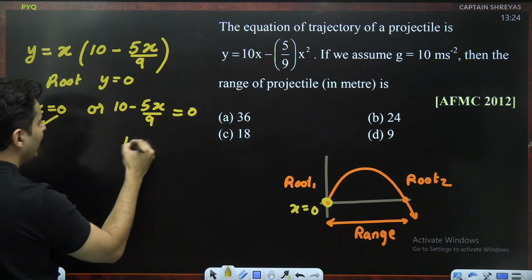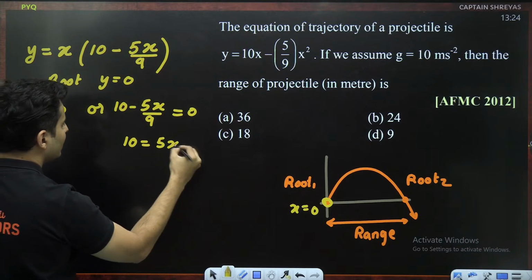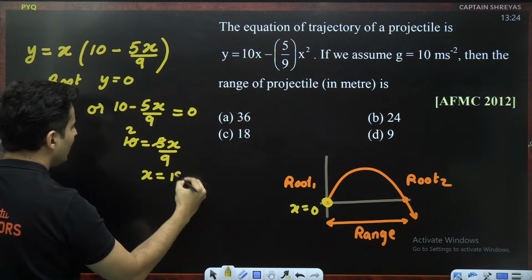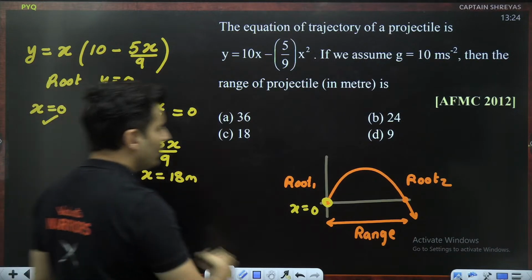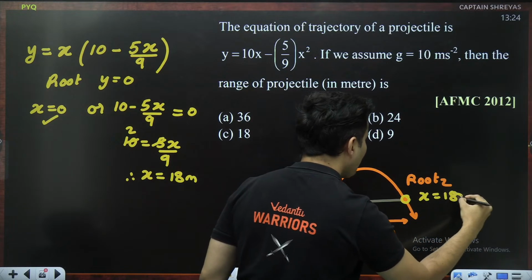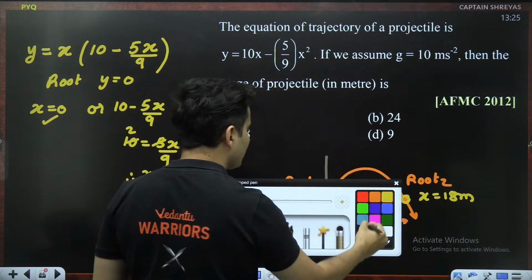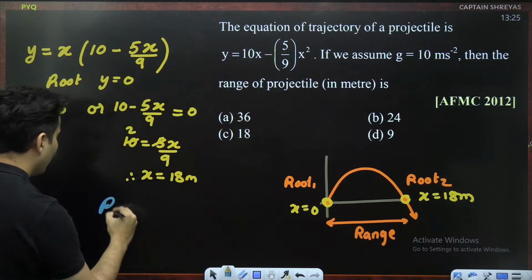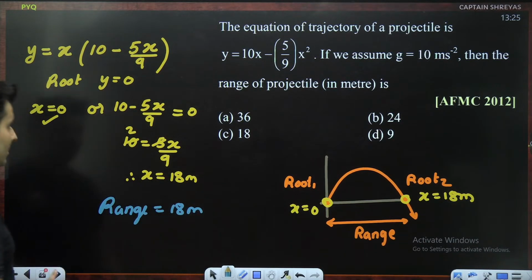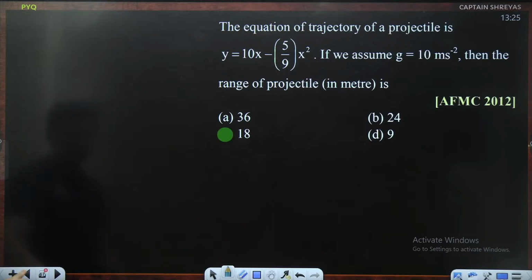This one, if you move it around, 10 will be 5x divided by 9. 5 goes with 10 2 times. So x will be 9 2s are 18 meters. Oh, so this is the second root where x is basically 18 meters. Which means our range, what is our range going to be? Our range is also going to be 18 meters. So which is there as option number C.